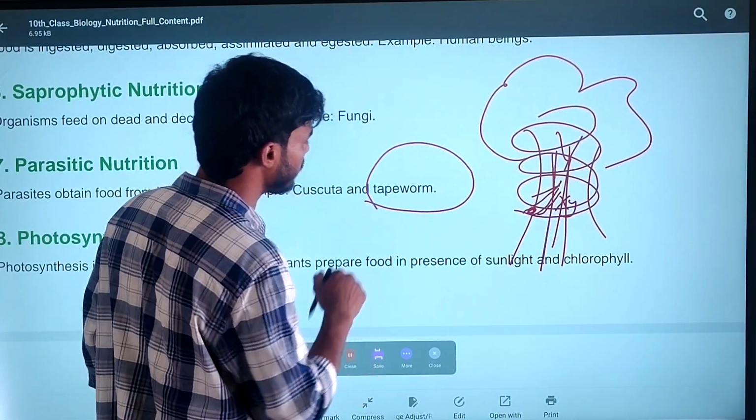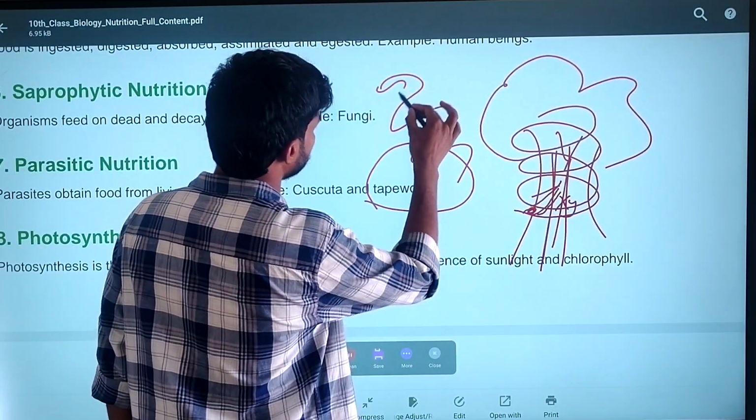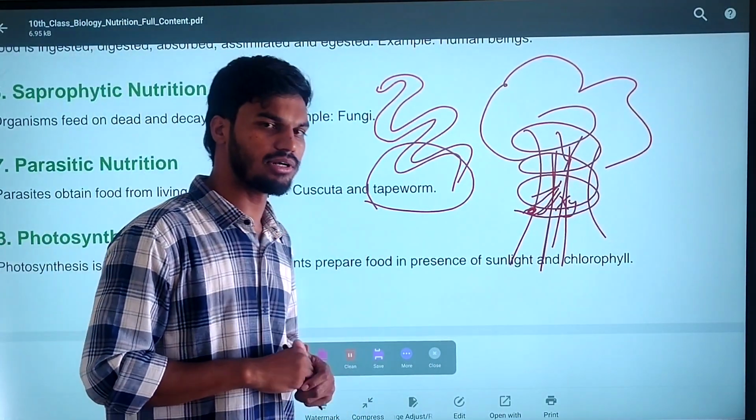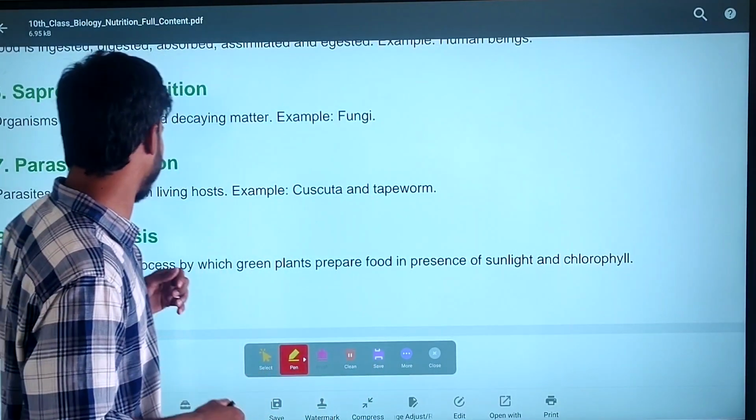And tapeworms are also such organisms. They have tape-like structures. These are tapeworms, and they are found in the small intestines of animals. These are about parasitic nutrition.